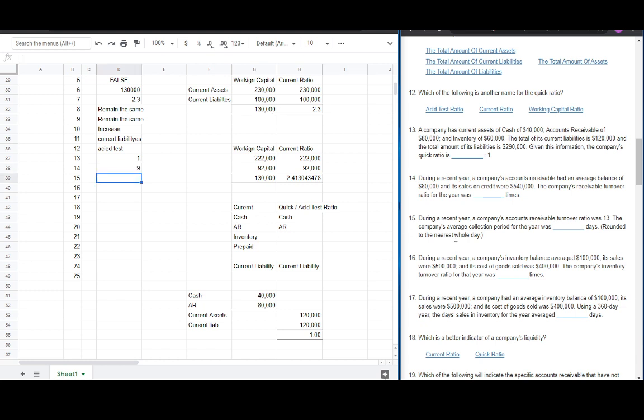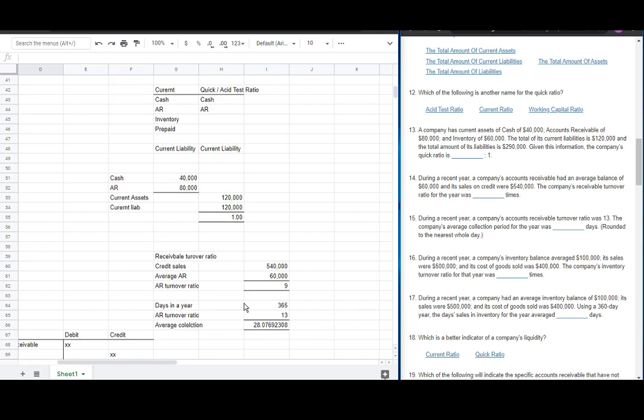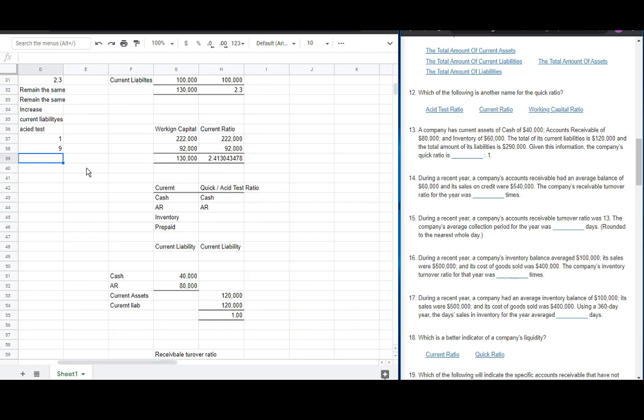Number 15, during a recent year, company's accounts receivable turnover, we have computed for this. The answer is 28.